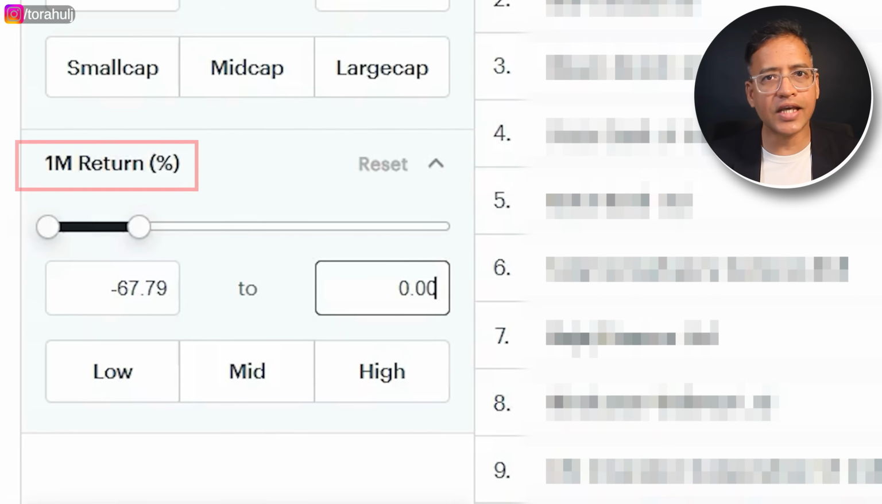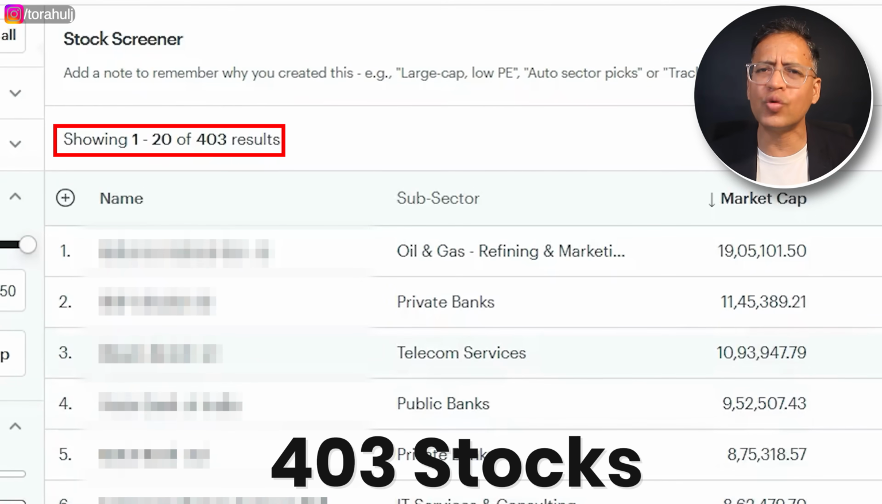Now this is my second criteria. It doesn't tell me much because I've got a list of 403 companies. What do I do with this? 400 plus companies have corrected. How do I get to, let's say, 20 companies out of this? For this, what we're going to do is use multiple combinations of valuations as well as fundamental parameters.